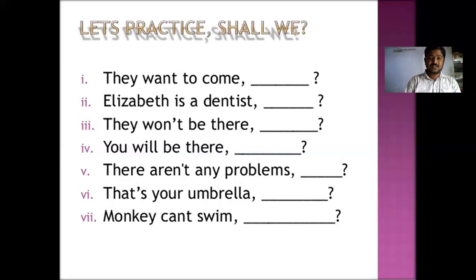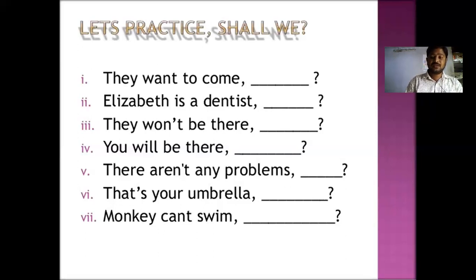Were not is represented with weren't. Do not is represented with don't. Does not is represented with doesn't. Did not is represented with didn't.